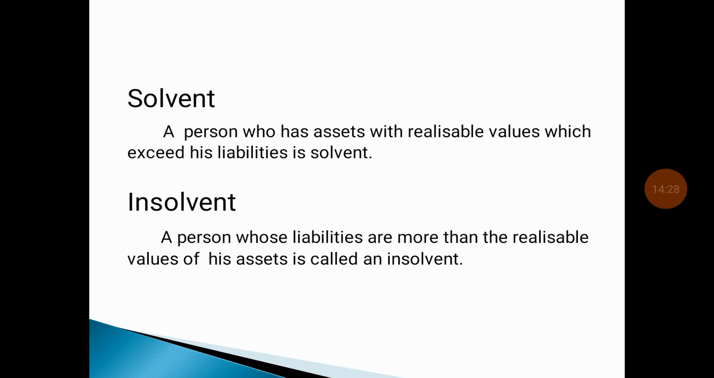Then insolvent. A person whose liabilities are more than the realizable value of his assets is called an insolvent. The same example, A has a liability of 1 lakh and the asset is 50,000. So his liabilities are over the assets. So he is called an insolvent.